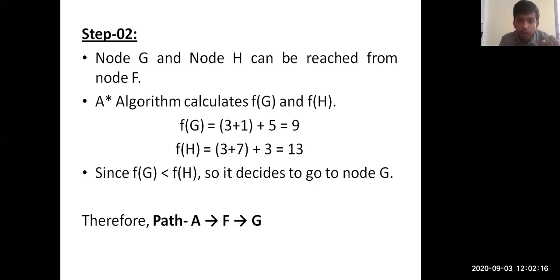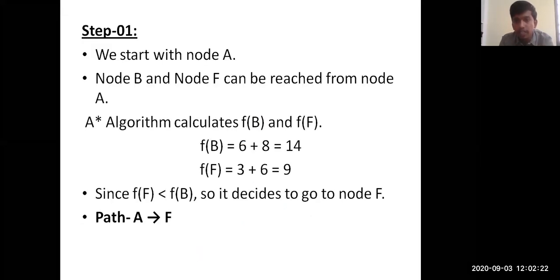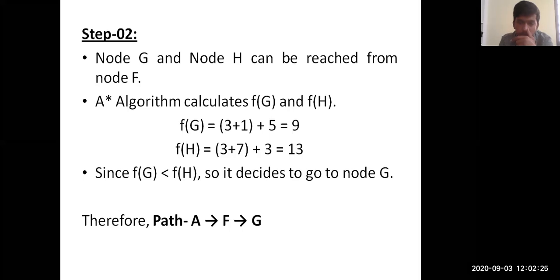And next for f of H, the values are 3 plus 7 plus 3. That's why the value is 13. So again, we take whichever value is less, and that path will be traversed, that is A to F to G. I hope everybody is following, guys.